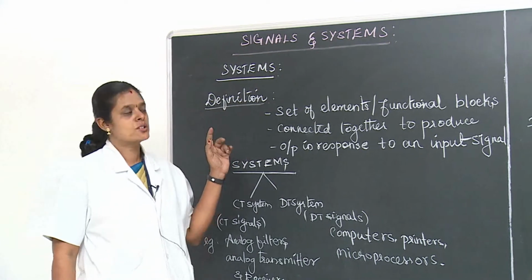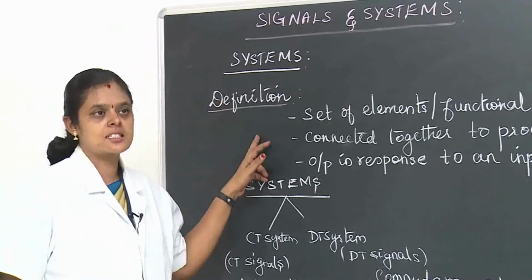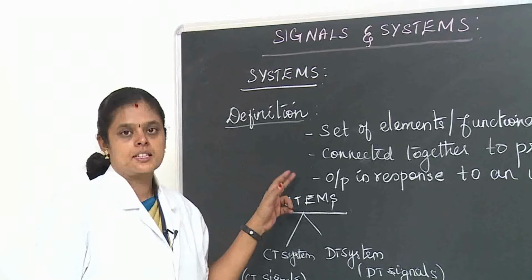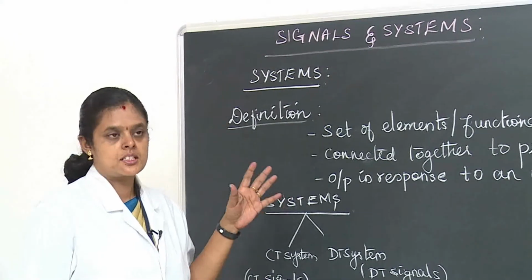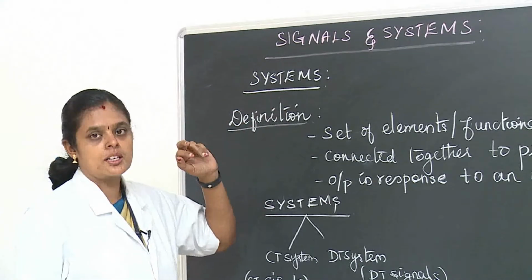So today we are going to discuss the system. In the previous class we discussed signals: what signal classification is, signal types, groups of signals, and classification of signals. These are the types of signals. Now we are going to discuss systems.